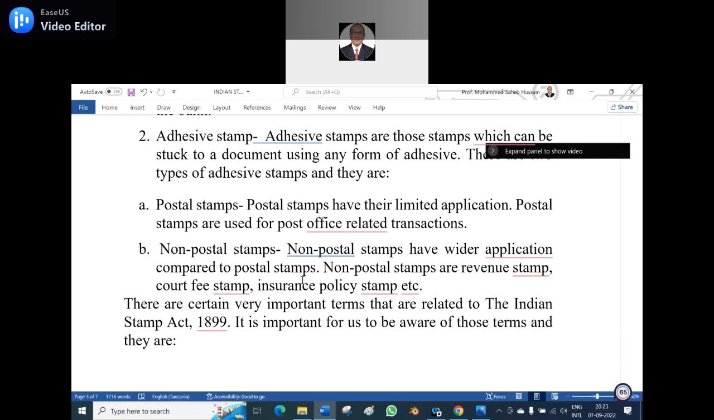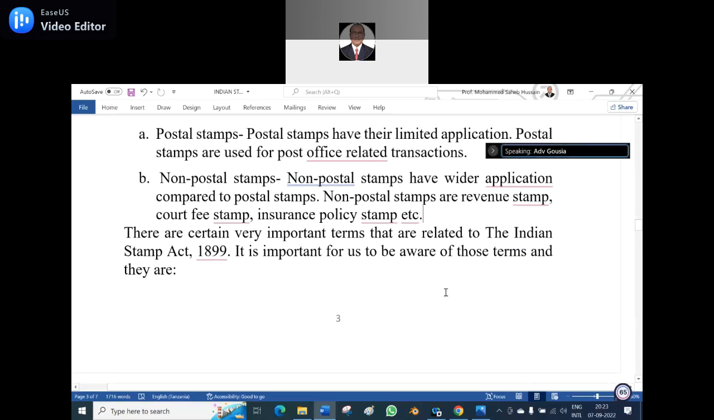The non-postal stamps are revenue stamps, court fee stamps, and insurance policy stamps. So these come under the non-postal stamps. These are all purchased, and at the back there is some paper. You remove the paper and you stick it. In some places, you have to use a glue stick. Is it clear? Say yes.